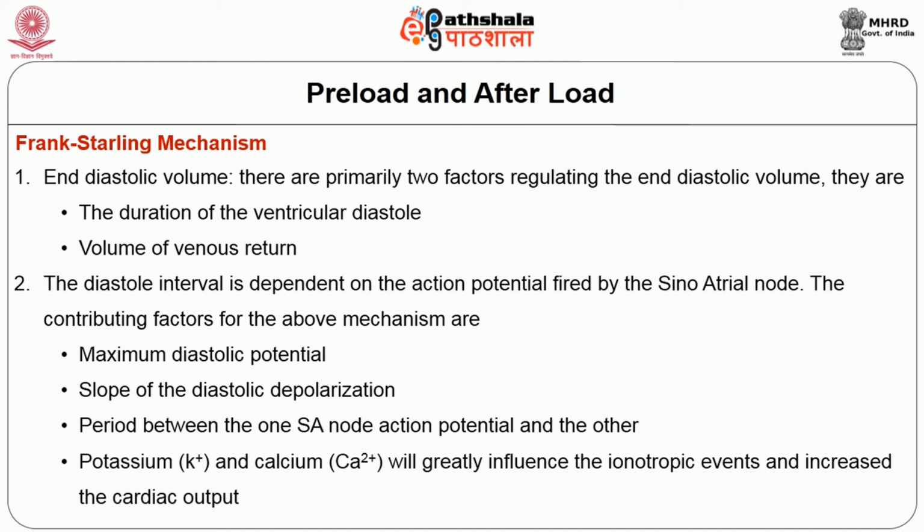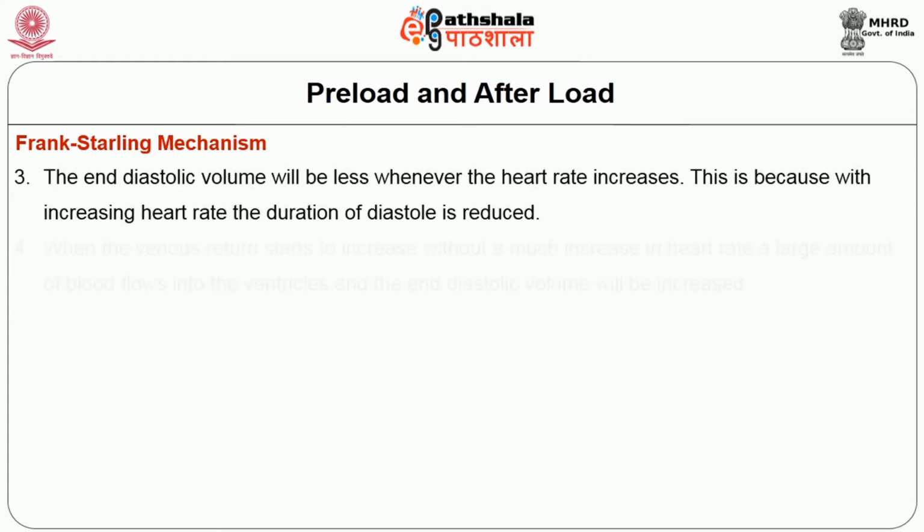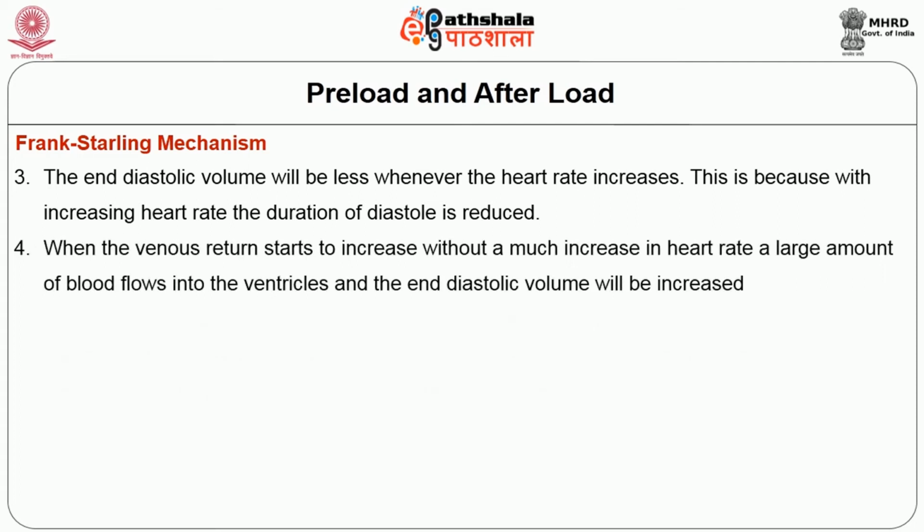Potassium and calcium will greatly influence the inotropic events and increase the cardiac output. The end diastolic volume will be less whenever heart rate increases. This is because with increasing heart rate, the duration of diastole is reduced. When the venous return starts to increase without much increase in heart rate, a large amount of blood flows into the ventricles and the end diastolic volume will be increased.